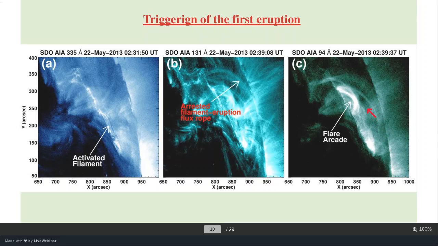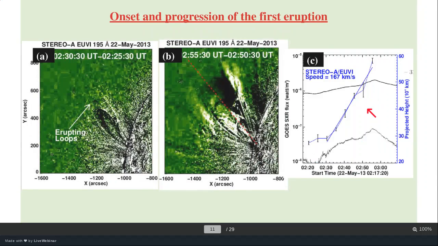For the Sun, the right side limb is called the western limb. And STEREO is observing the Sun from a different angle, and our western event is on the eastern limb of the Sun. You can see a very beautiful eruptive event here, and it is going to erupt here. These are basically the difference images.